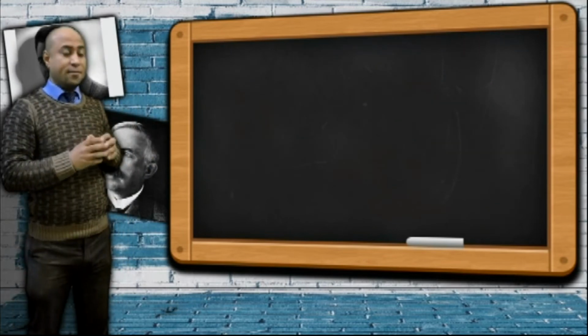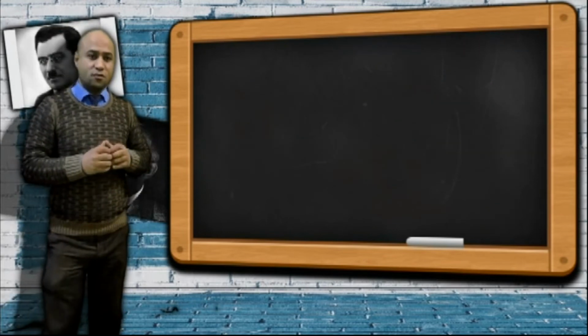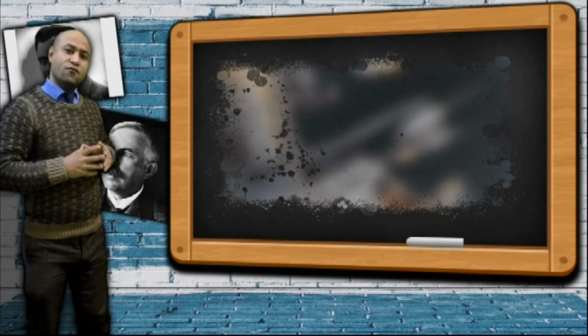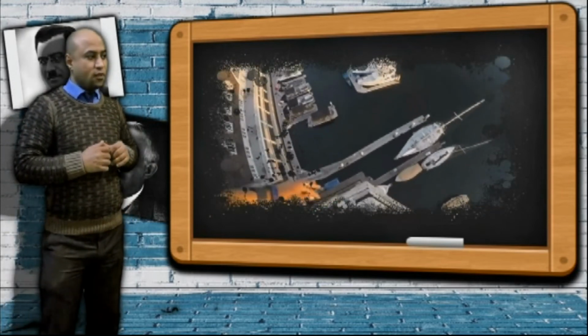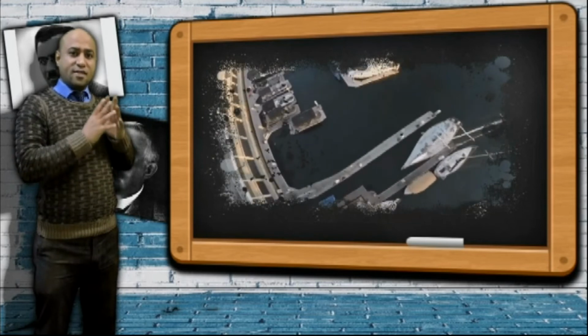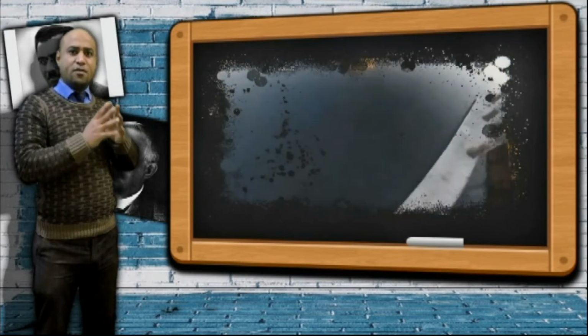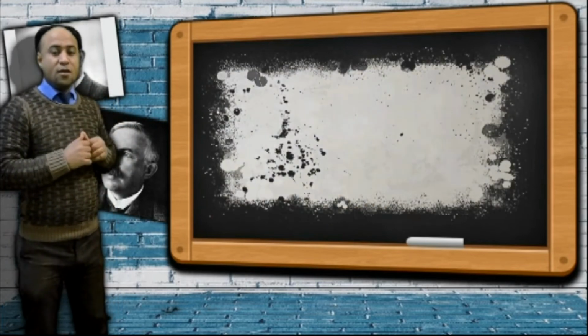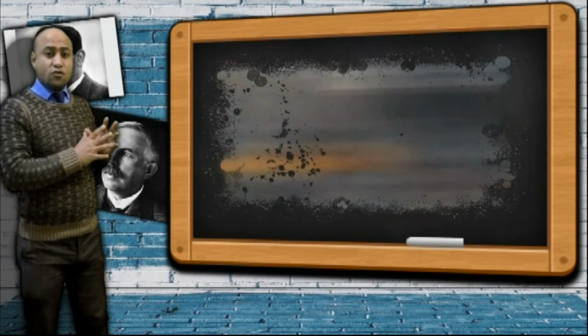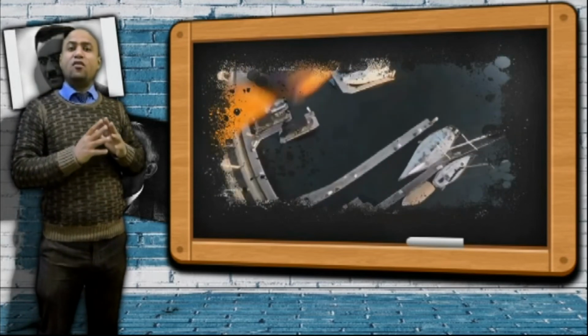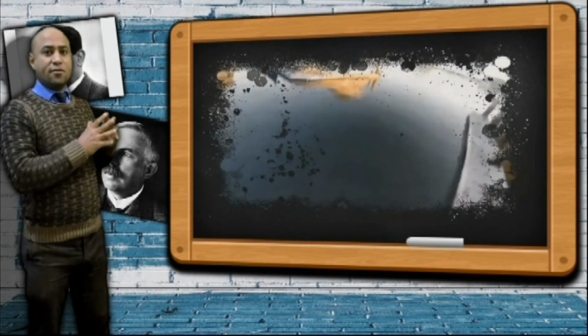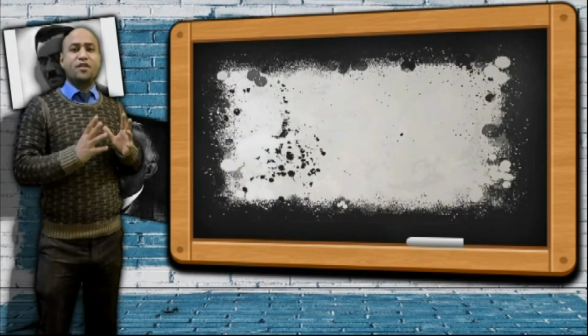Another example about momentum and collision. If a person falls from a building onto the ground, and the same person falls from the same building but into water. In the first case, when the person falls on the ground, he will be harmed, while when he falls in the water, he will not be harmed. Why?